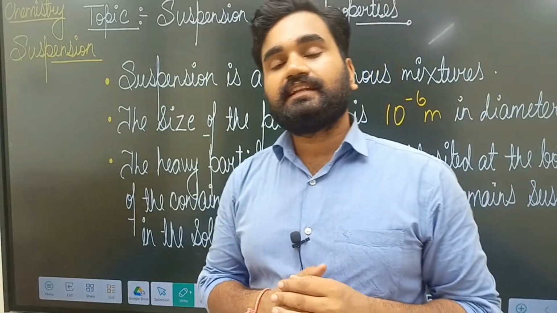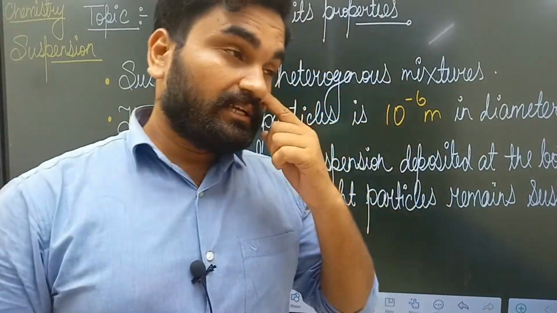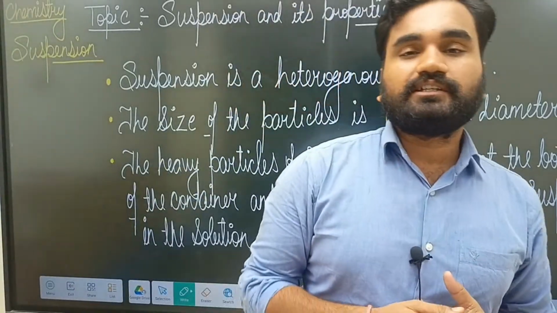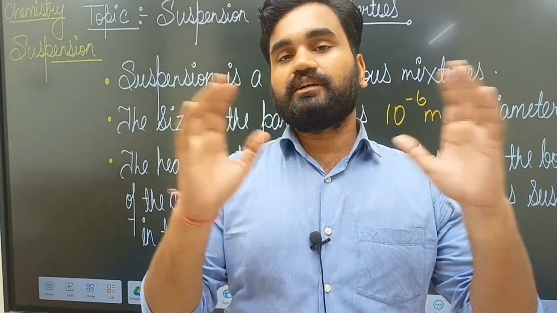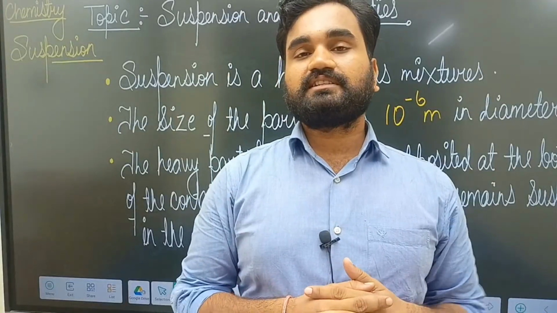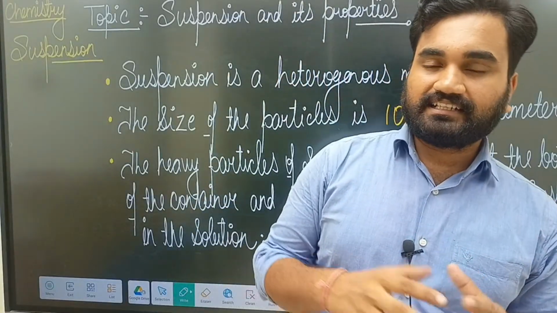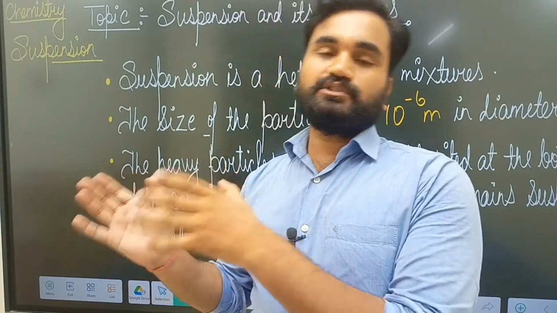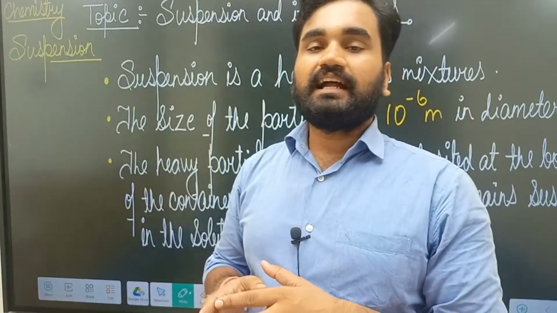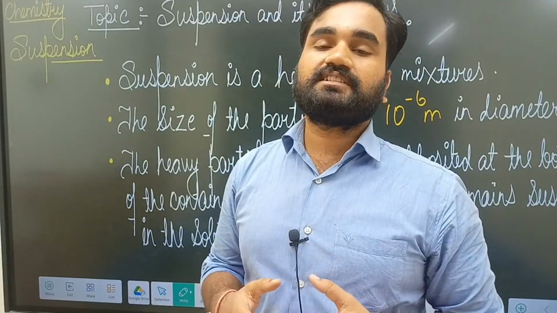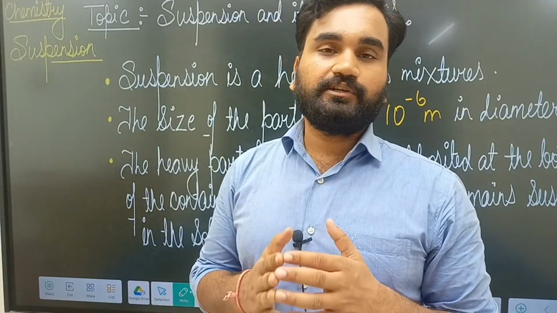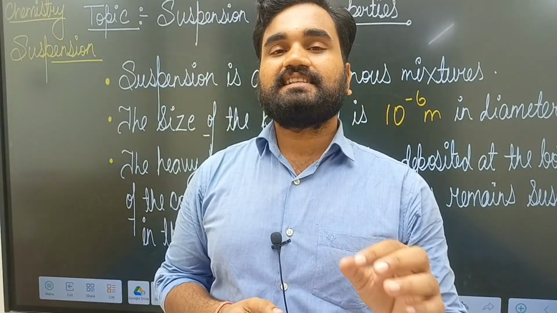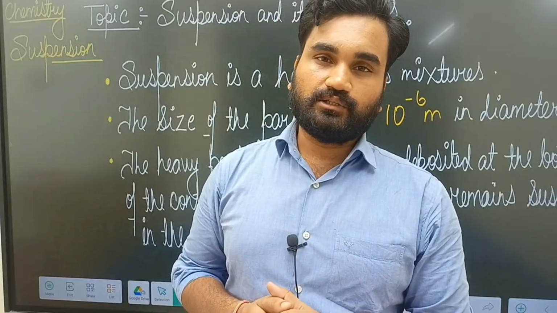After that, the next topic we have to discuss. If you have gone through the chapter, at its beginning I drew a tabular form of the classification of matter. In that classification, we saw that heterogeneous mixtures are further divided into two parts: one is suspension and the second is colloidal solutions.